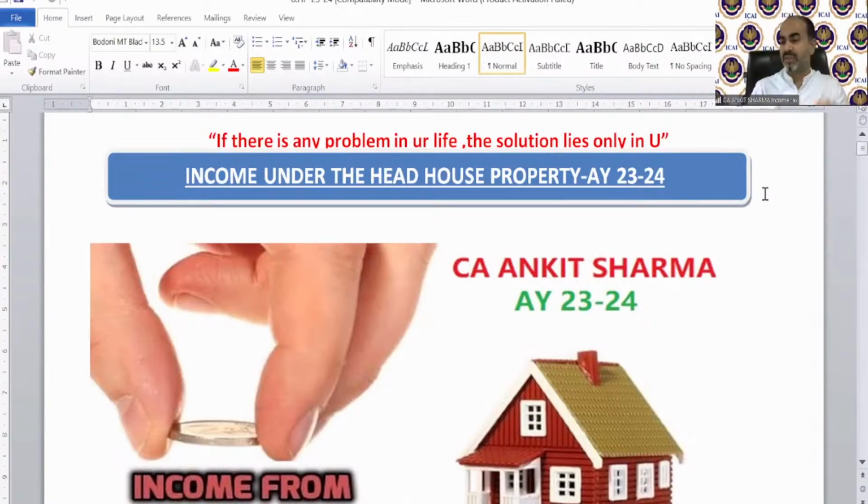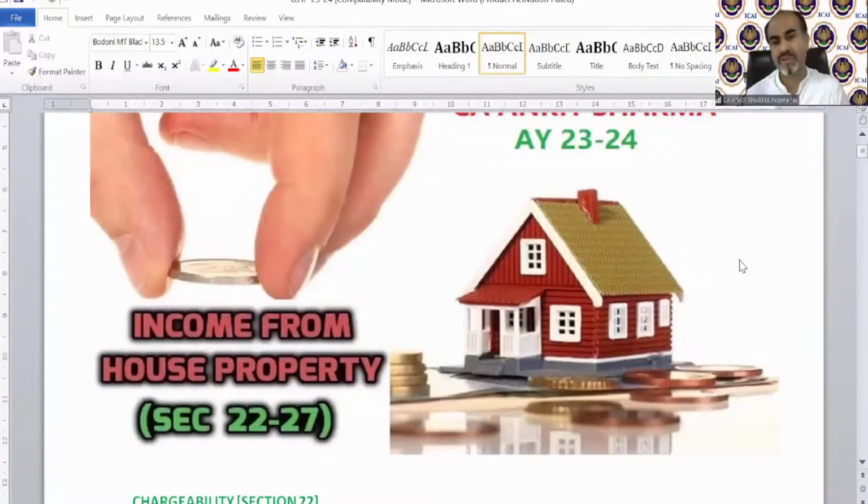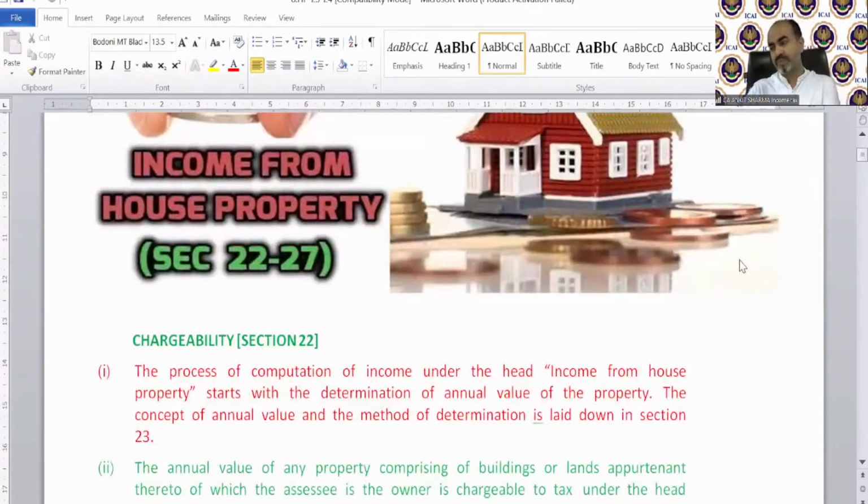Okay, so this is now income under the head house property. This is a beautiful house. The sections we are covering from here are section 22 till section 27. We have a charging section, section 22.